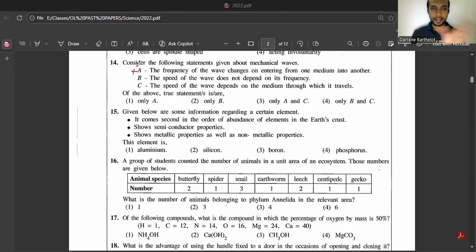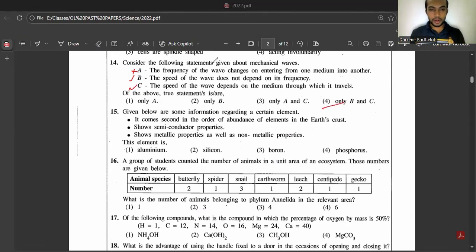Only the speed and the wavelength will be changing when entering from one medium to another. Let's consider statement B. The speed of the wave does not depend on its frequency. Yeah, that's correct. Speed of the wave depends on the medium. Statement C, the speed of the wave depends on the medium through which it travels. Yeah, that's also correct. So answer is fourth one, only B and C.